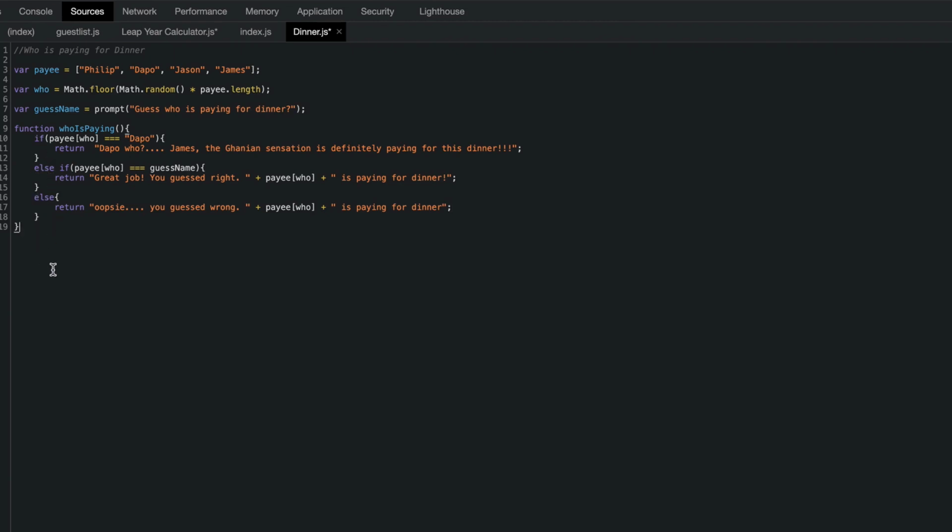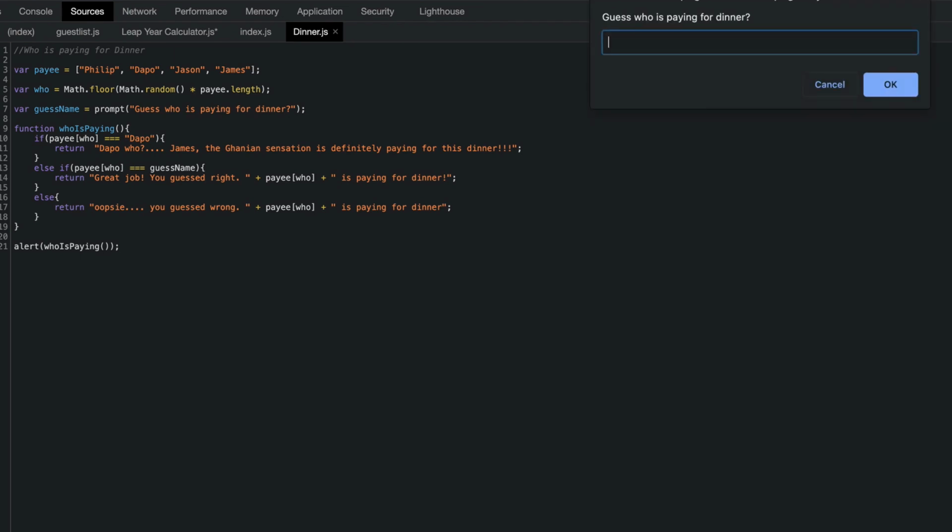All right, now let's alert back this function, right? So function, actually, I don't know why I keep doing that. Who is saying who is paying, right? So that's the function. I'm gonna alert, and we should be good to go. All right, James, you should be paying. All right, so let's click enter. It's gonna ask me guess who's paying for dinner, and I'm gonna guess James because that's who I want to pay. And it says Dapo who.